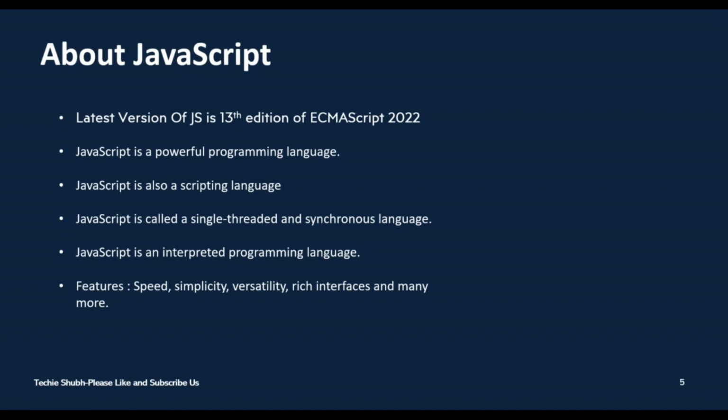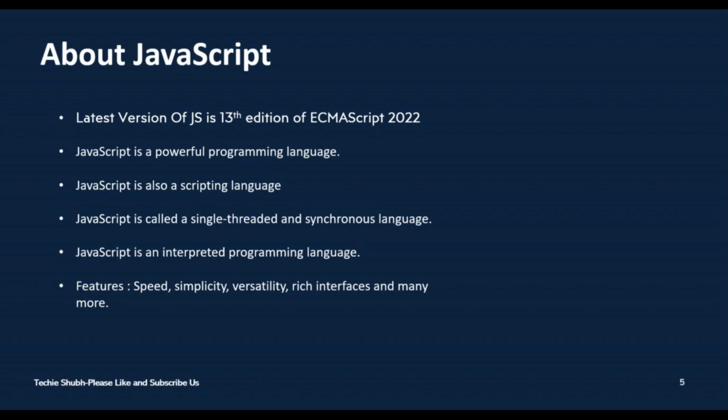The next is that JavaScript is a powerful programming language. Yes friends, I will also cover an example and explain this JavaScript programming language behavior. The next is that JavaScript is also a scripting language.